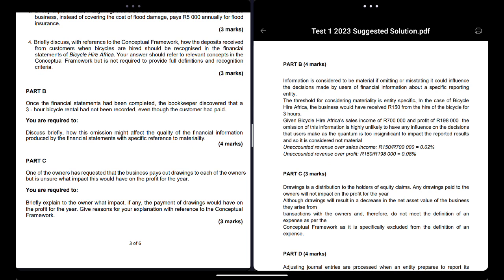Immaterial is the opposite. It's something that is very, very small. If you don't show it in the financial statements, it's fine because it will not affect the person who's reading them, right? So the first thing when you talk about materiality in this question, you need to know whether they're talking about something that is material or immaterial. That's one mark. Second, you need to explain. Third, you need to conclude.